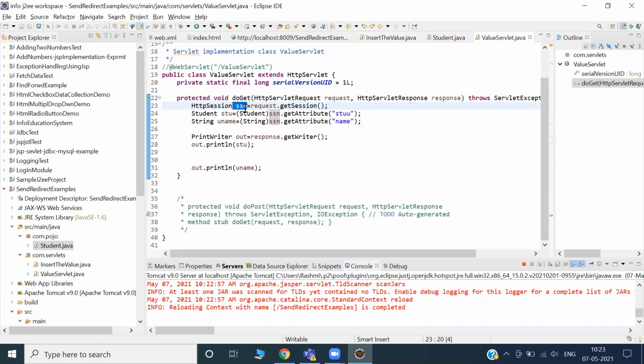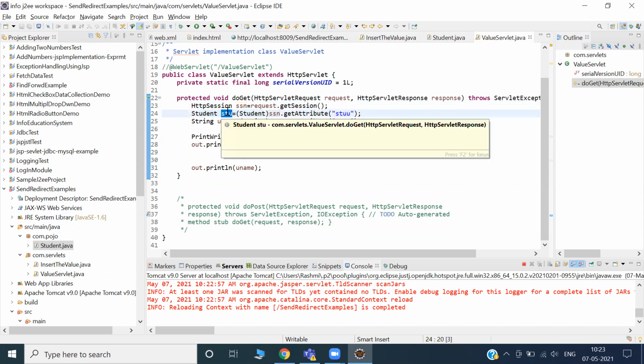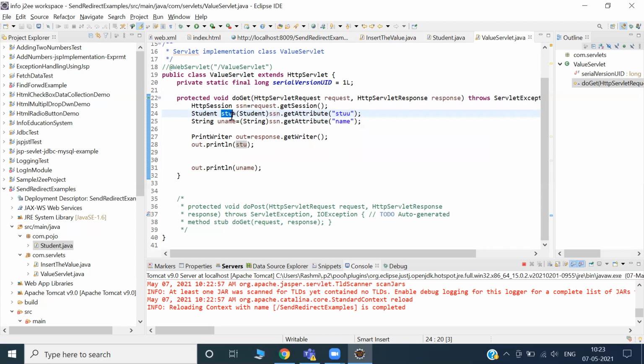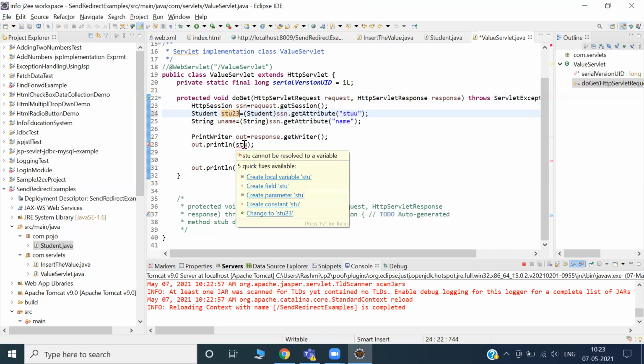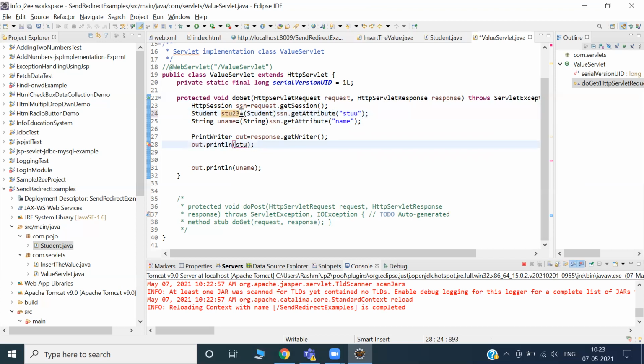So from SSN I'm getting the attribute STU, which contains two pieces of information. I'm storing it inside the student STU, and you can give this any name, student123, whatever. We are successfully fetching the data, we have typecasted, and finally we place it in the student STU.